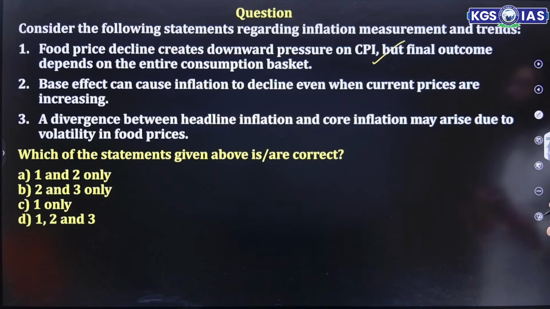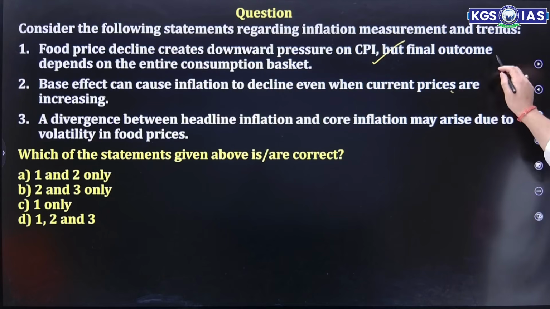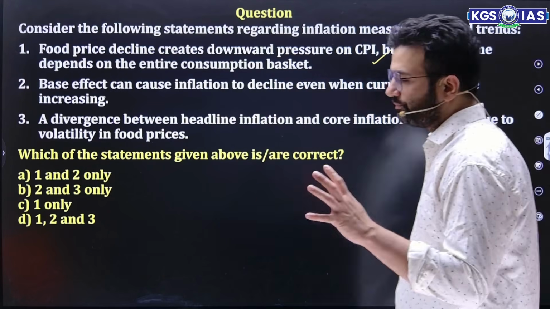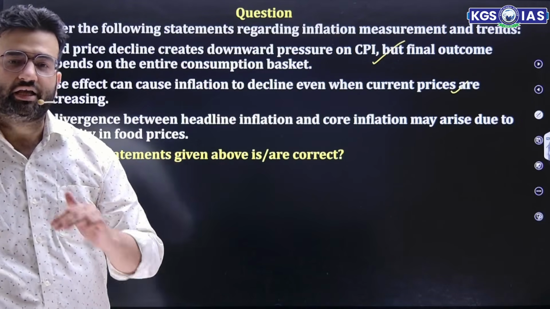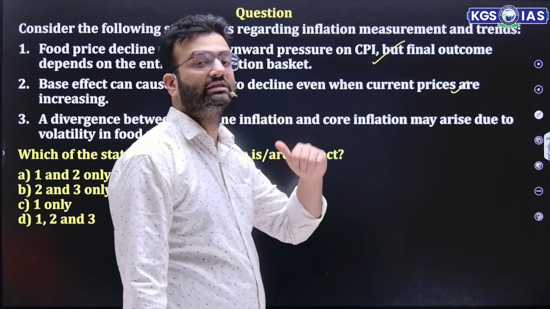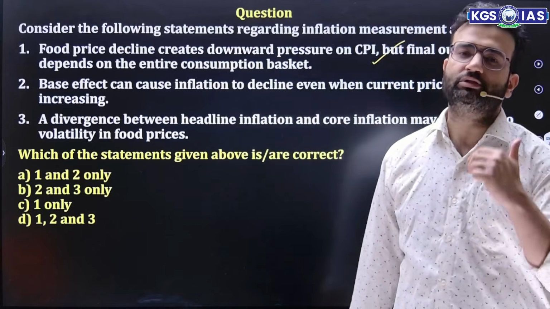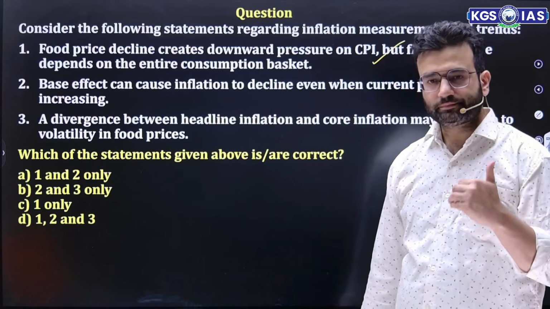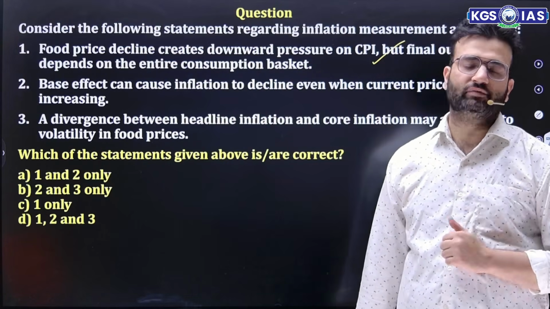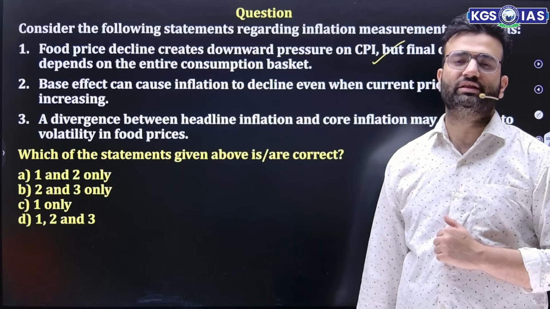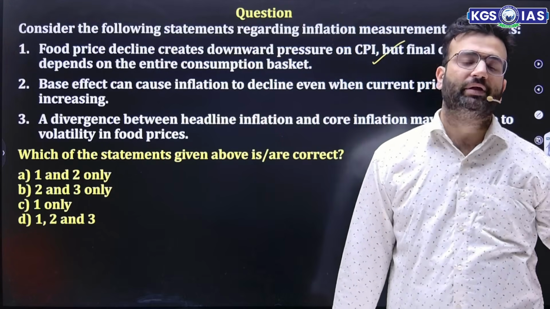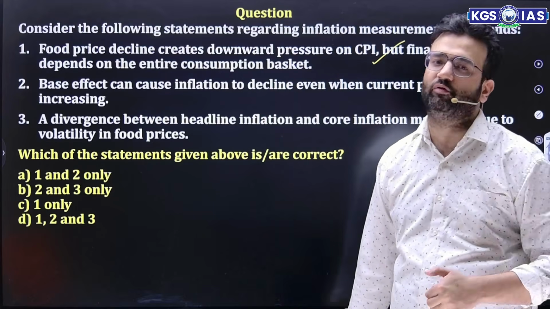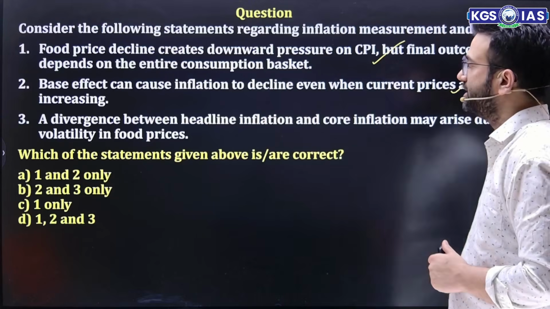Base effect can cause inflation to decline even when current prices are increasing. That's again true. Because of base effect, inflation may fall even when the current price is increasing, and that's the situation of disinflation. Suppose the price of coffee is 100, then in the next year it is 120, then in the next year it is 130. Then the price is increasing, but if you compare with the base year, the percentage change actually falls. That's the reason the second statement is correct.